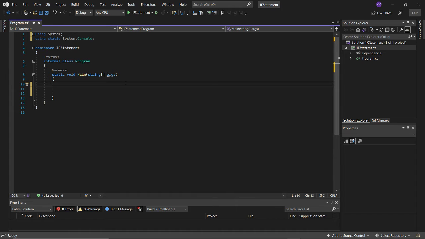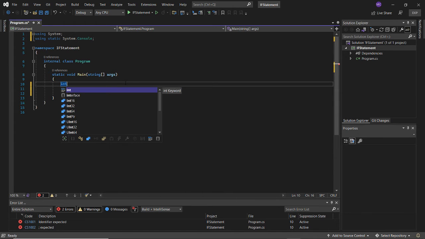Okay, first thing I'm going to do before I create my if expression, I'm going to create a couple of variables so that data can be held in those areas. So I'm going to create an integer, and on the first video, remember what integers were. Integers were numbers that have no decimal points. They can be negative numbers as well as positive numbers without a decimal point. So in a sense, they're whole numbers.